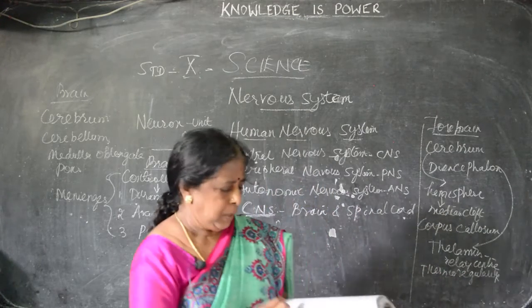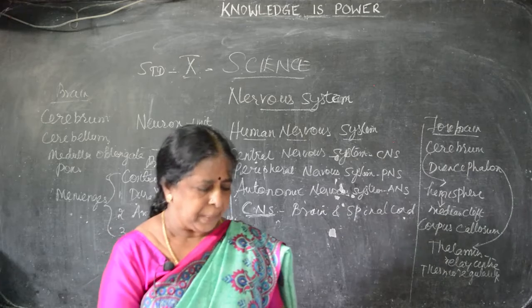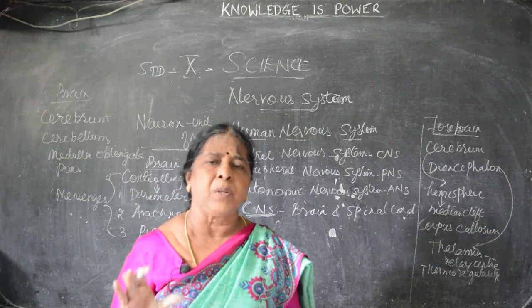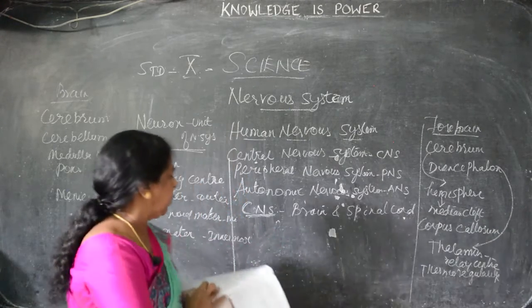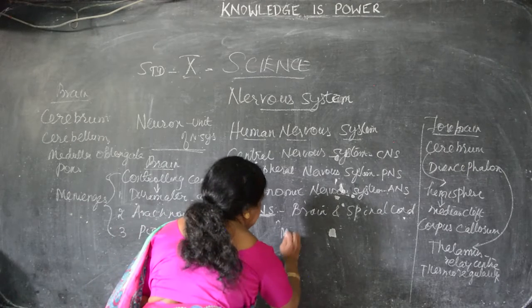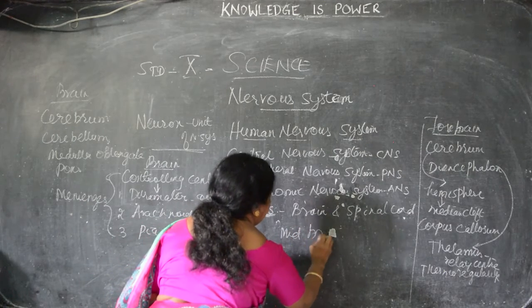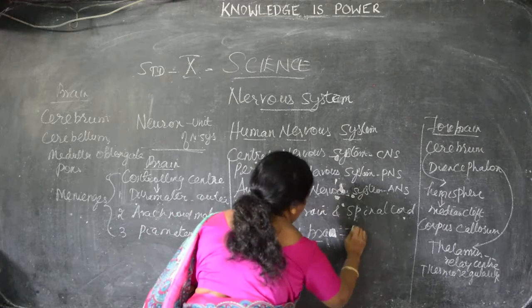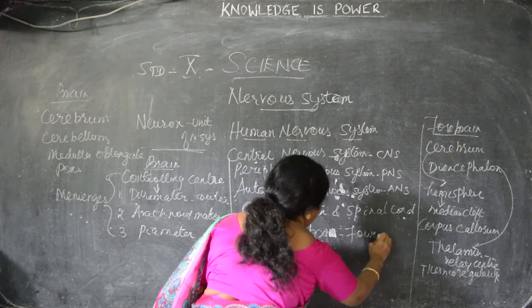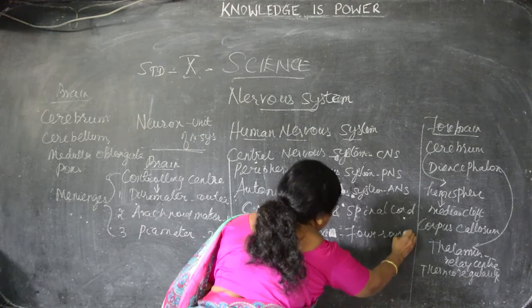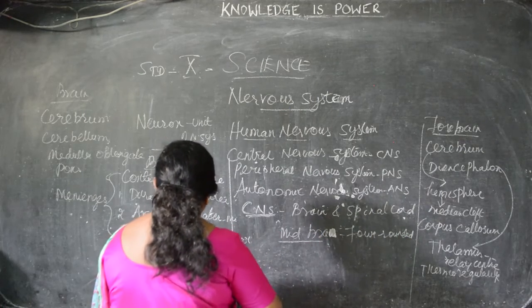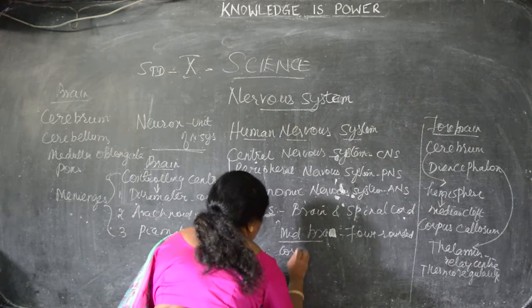Okay, next the midbrain and hindbrain. The midbrain is next to that. It has 4 rounded bodies. In the midbrain we have 4 rounded bodies. We have seen only the forebrain so far. The important point here is the 4 rounded bodies, which are known as corpora quadrigemina.